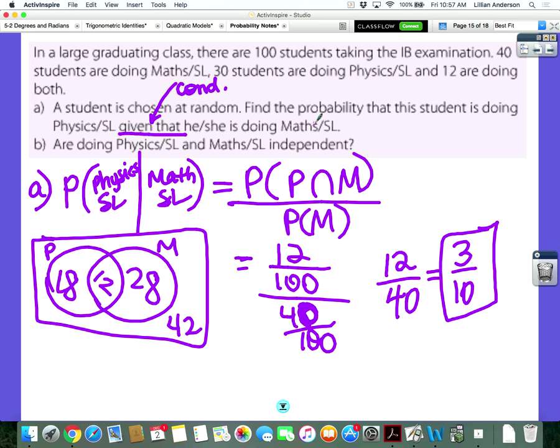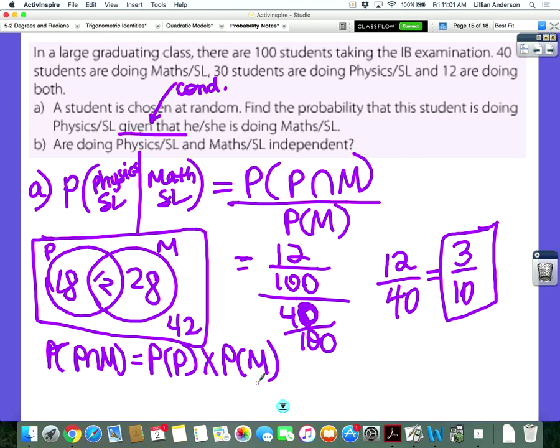Now, are they independent of each other? I'm going to let you do that one on your whiteboards. We already talked about what makes something independent, so I want you to work out whether or not they are independent of each other. Yes, they are independent. Because remember, to be independent, their intersection, physics and math, has to equal the product of their probabilities.